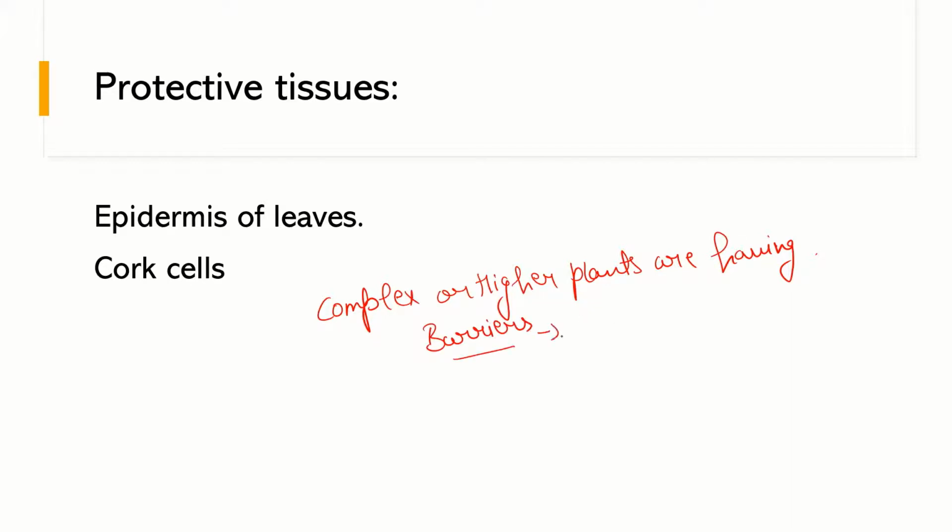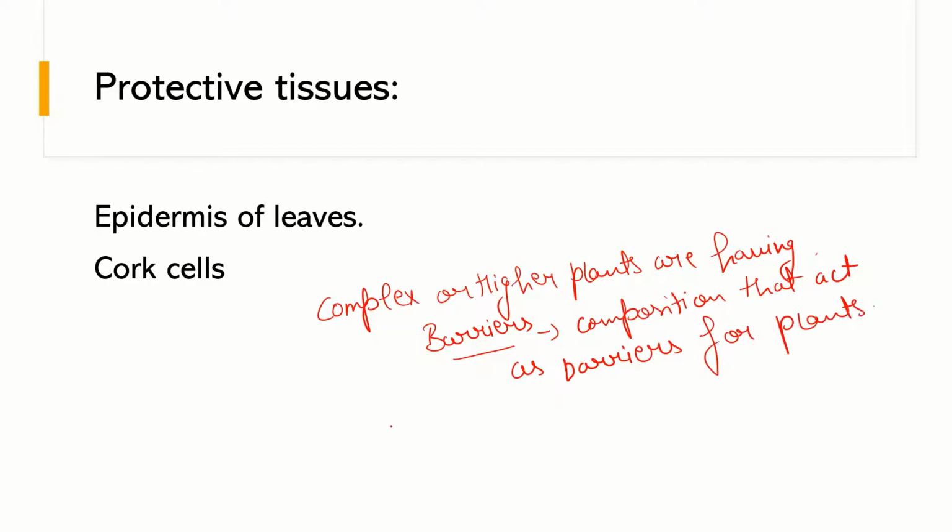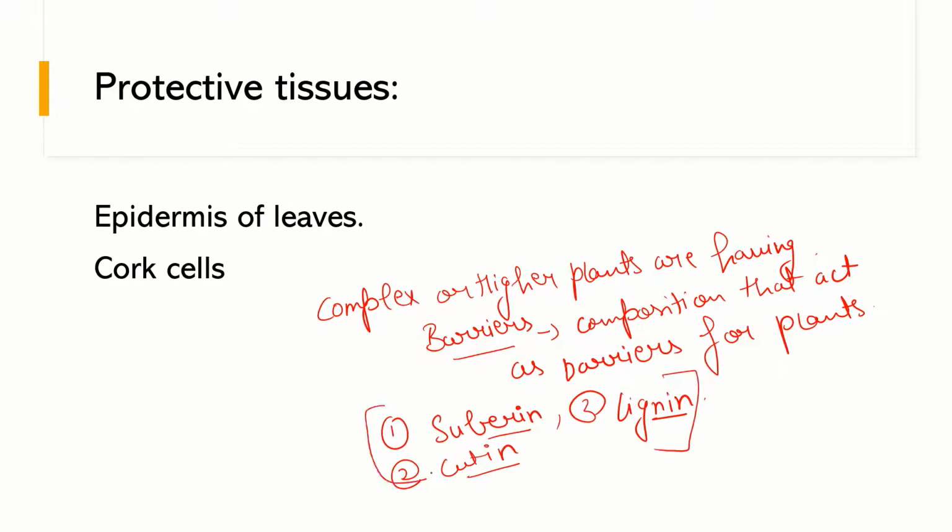So barriers are in the form of some materials or substances that act as barriers for plants, and these components are very important for us to remember, that is suberin, cutin, and the third one is lignin. So these are all important barriers for higher plants.